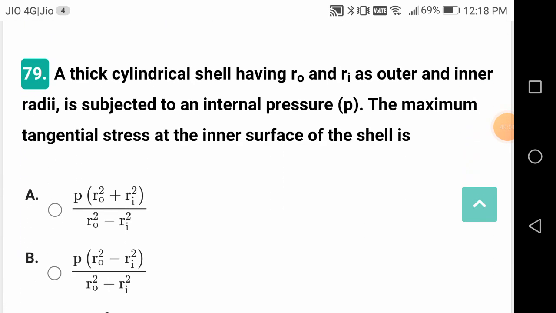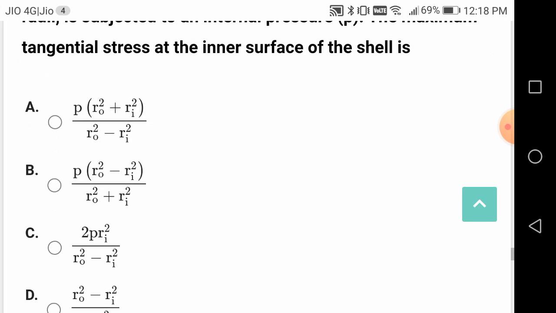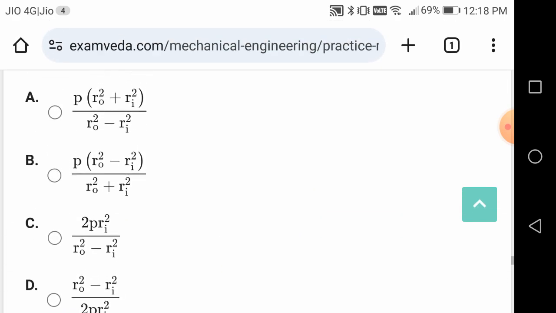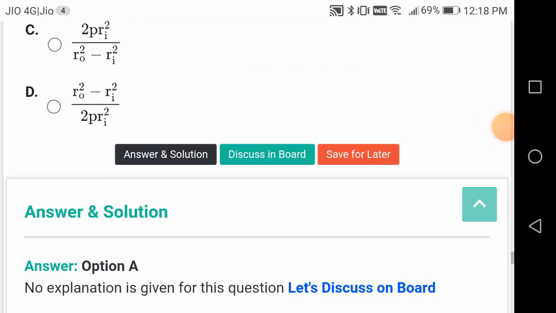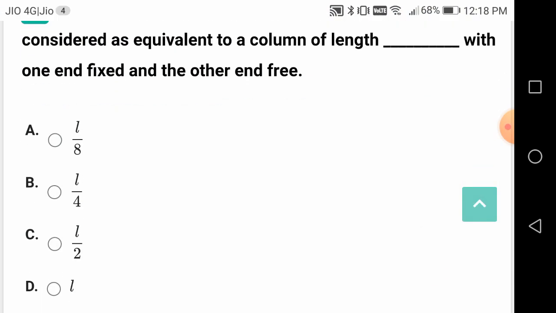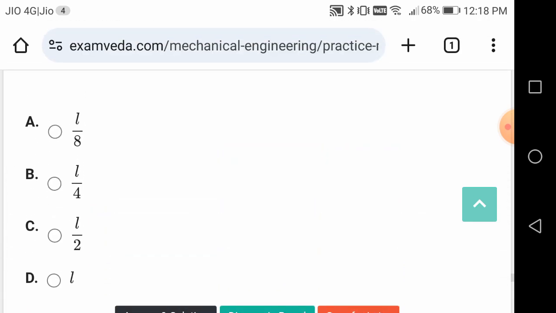A thick cylindrical shell having Ro and Ri as outer and inner radii is subjected to internal pressure of P, the maximum tangential stress. This is a good question, friends. I think it should be A. A column of length L with both ends fixed may be considered as equivalent to a column of length dash with one end fixed and the other end free. This is B, L by 4.